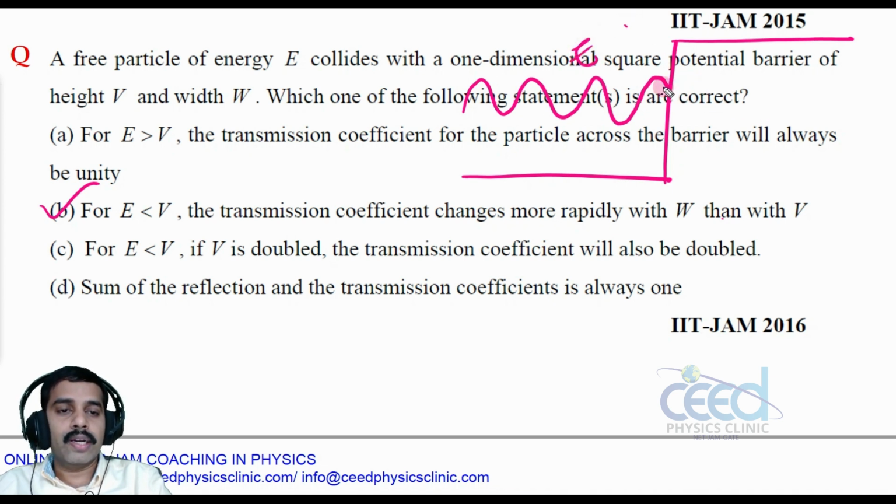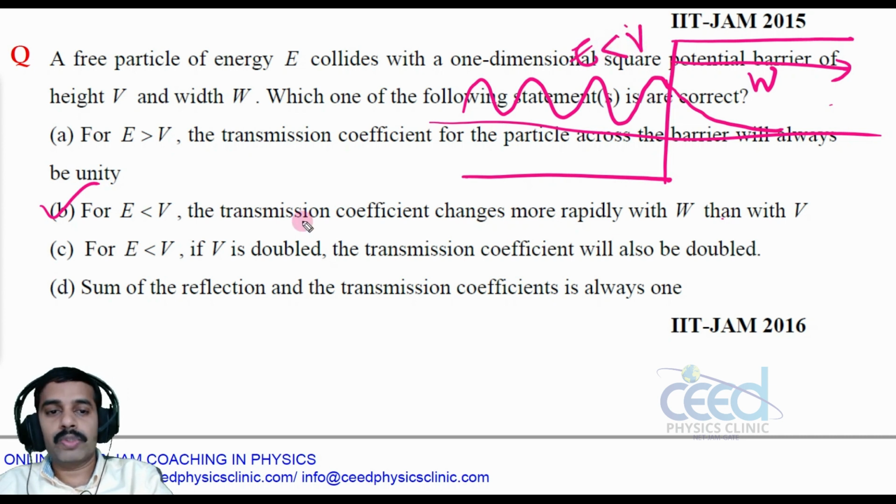So the particle cannot execute oscillation through this barrier. There is a sudden decrease in the amplitude of the wave function, so it changes more rapidly with the width of the potential barrier. It cannot travel through more width because we are considering E less than V. So option B is true.